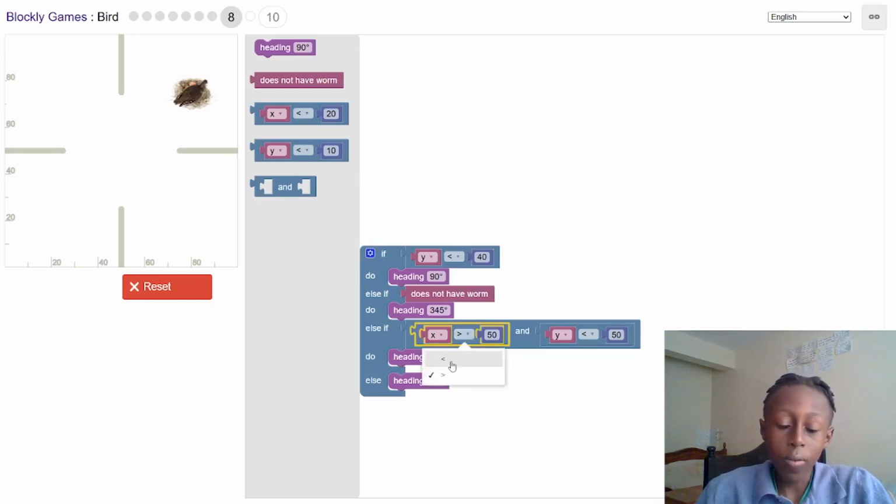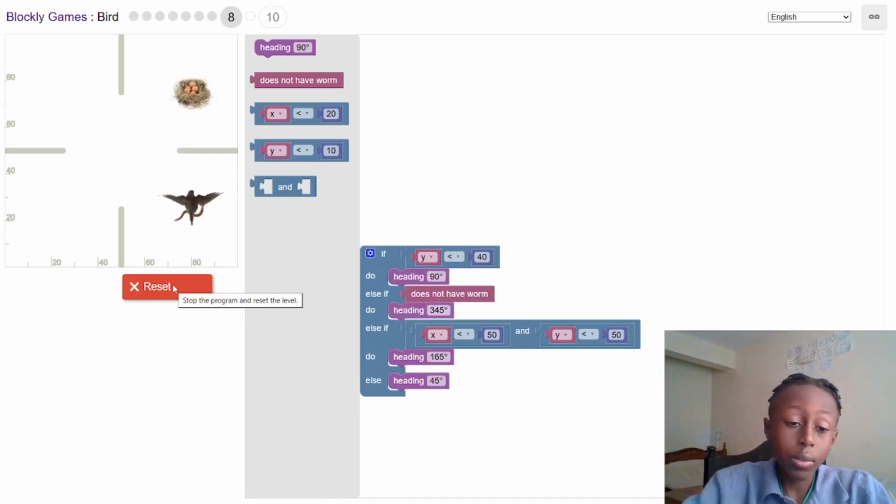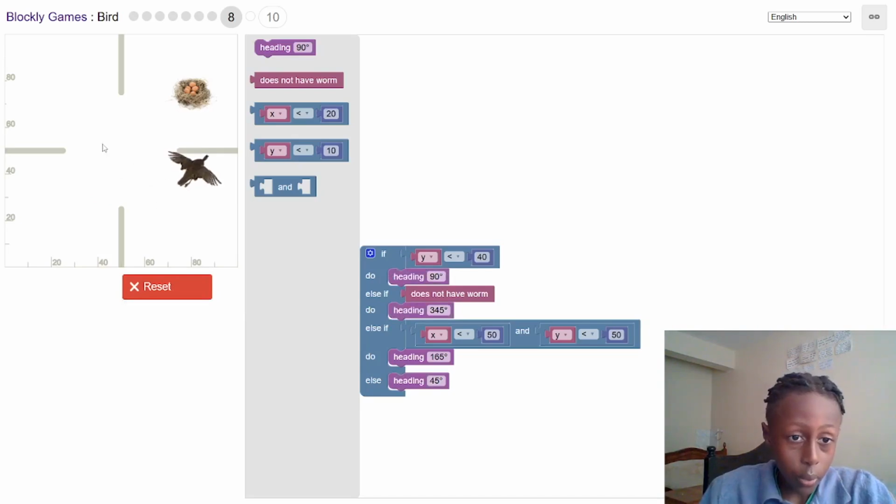So if I make the X less, now it will make the zone like this, like here. We don't want that because the worm is here, so the bird needs to be here. So we want the zone to be there. If I run it now, it will go, then it will shake. It will not go this way, it will just go 45 degrees where the egg nest is. So I want it to be more than 50, which is 60 and 80.